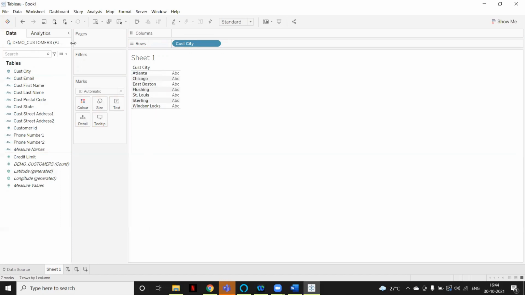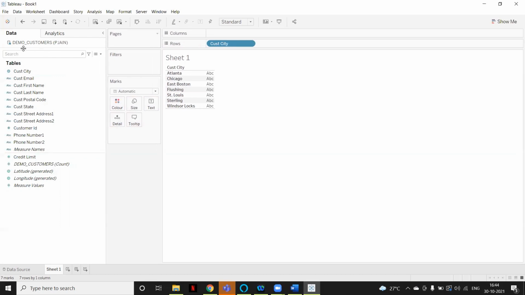We are connecting to the Oracle database. Now suppose someone loads some data into this table, demo customers, so instead of 7, they added three more cities into the table. If you open this on the server, it will automatically show you the 10 cities. So live connection means it will always fetch the data from the database. Whatever records are available in your table, the same will be reflected in Tableau. That is basically used when we have to show real-time data.